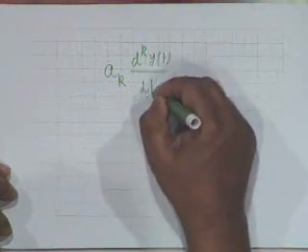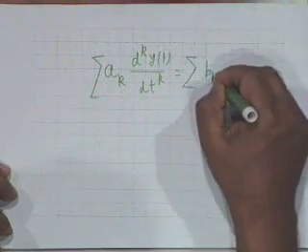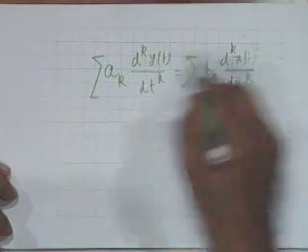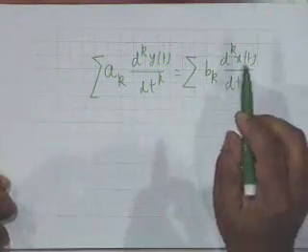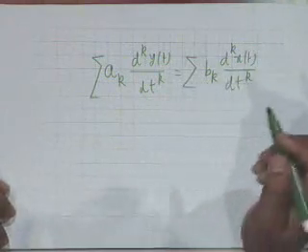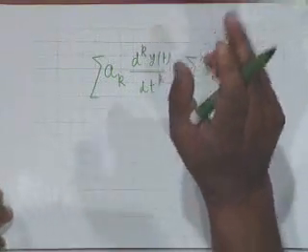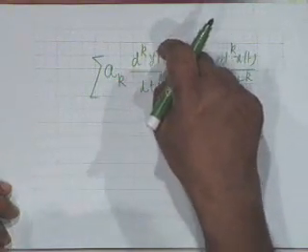summation a_k d^k y(t) by dt^k equals summation b_k d^k x(t) by dt^k. This will be the general form of the differential equation, and if the system is LTI, then you know that the coefficients are constant. Let me ask the question properly. Suppose I am given a constant coefficient differential equation. Does it necessarily imply that it describes a linear time invariant system?